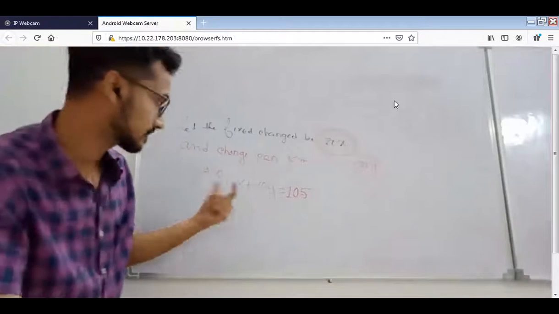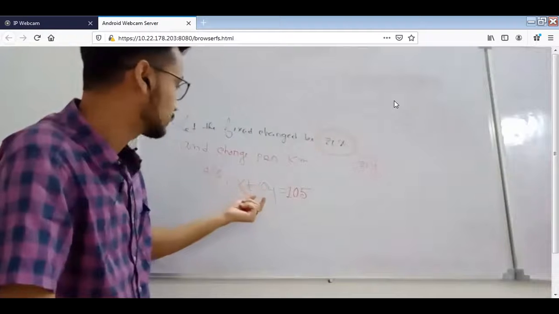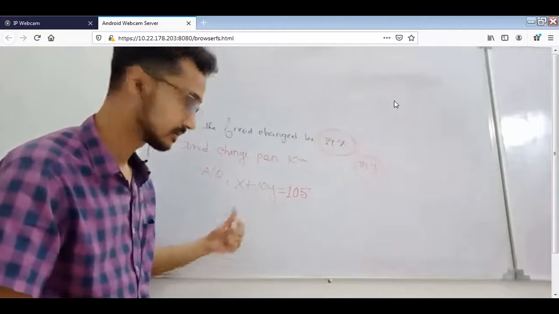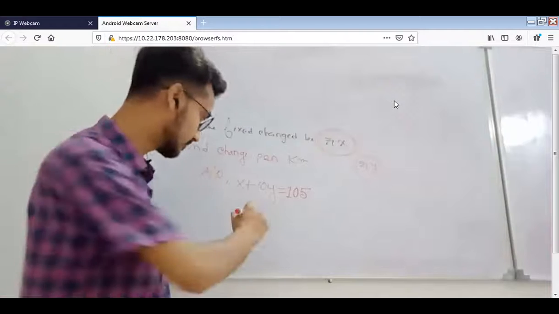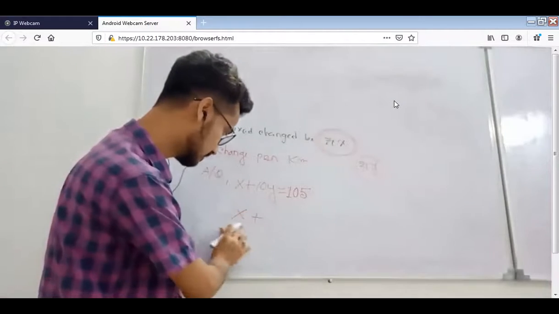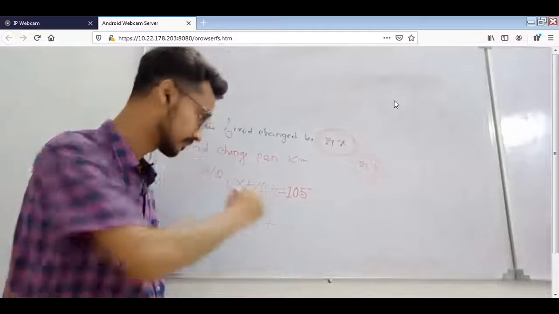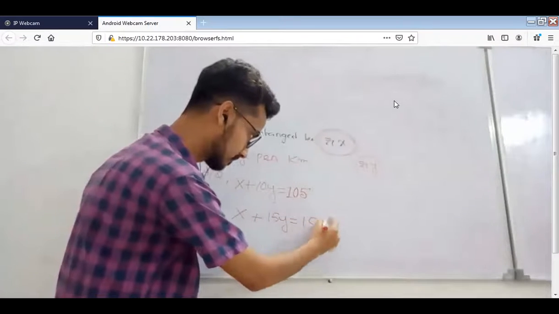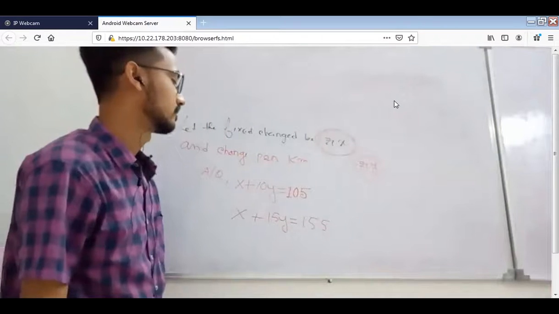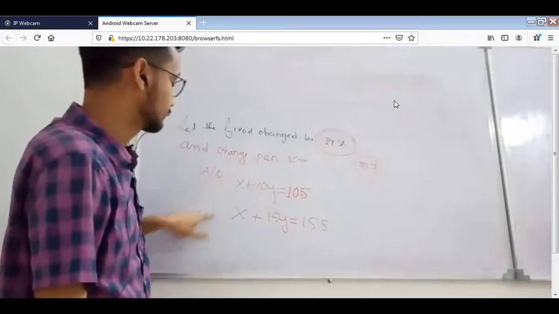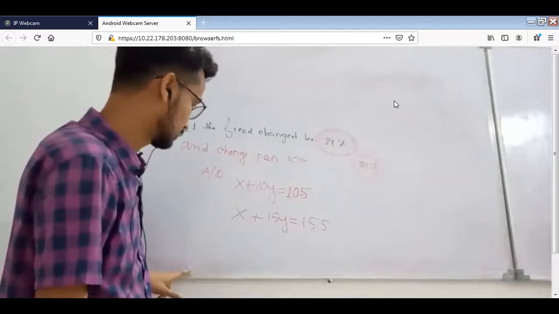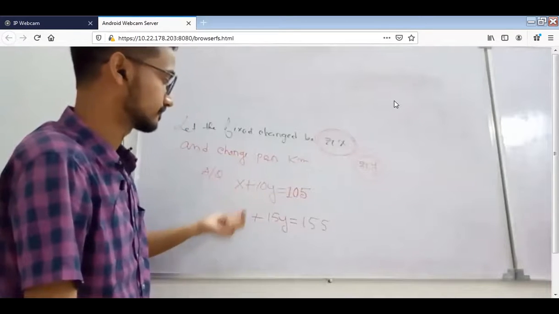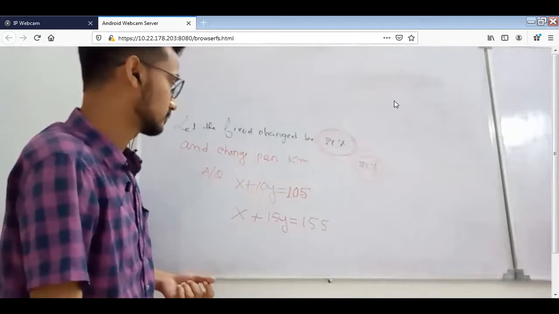Now see, for the second situation, the car travels 15 kilometers. You have to give the fixed charge whether you go or not. So the second equation will be x plus 15y equal to 155. Now is it okay? All of you understood? Now you can solve this by the substitution method. This is homework.